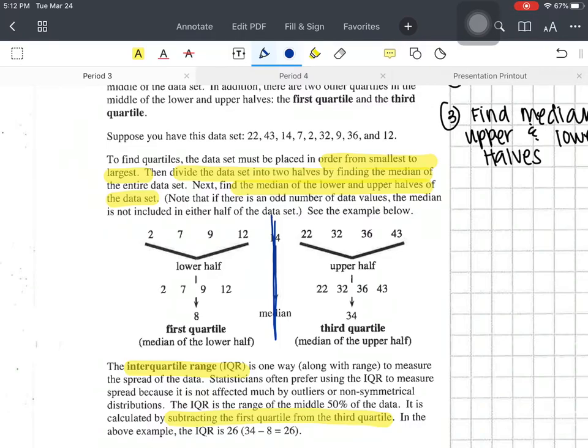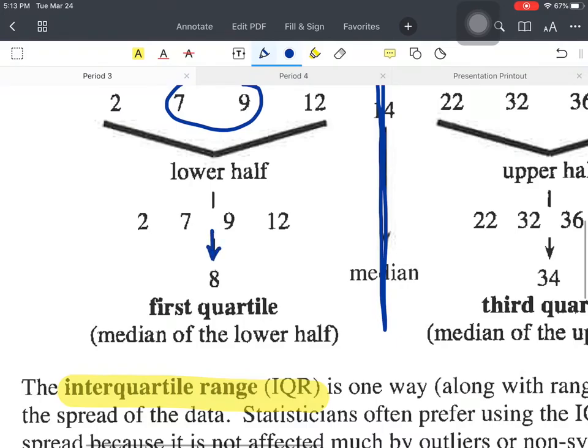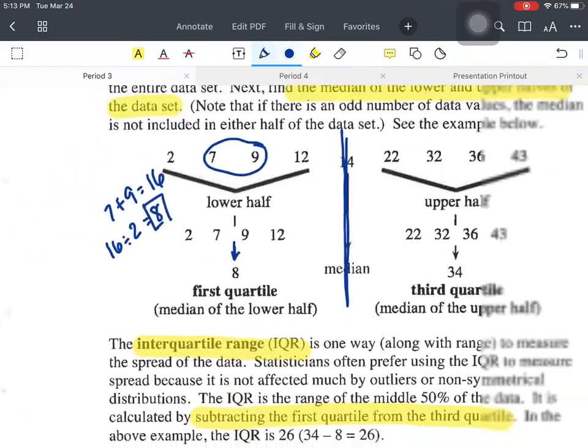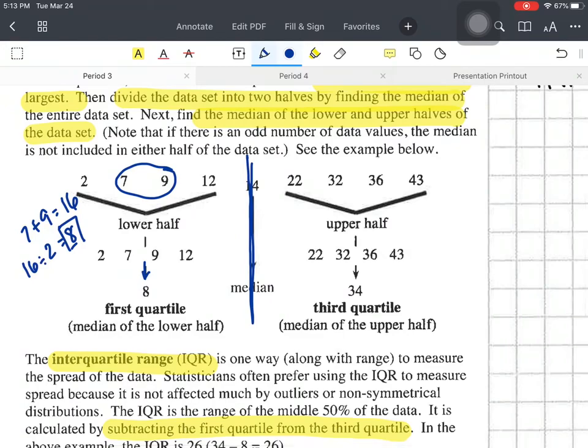I have two middle numbers. So what did they do? They added them together and divided by 2, or you just find the middle number between those two numbers. So what's between 7 and 9? 8. Or if we add them together, 7 plus 9 is 16, and 16 divided by 2 is 8. That is your median of the lower half. Now the upper half. Feel free to pause and rewind if I'm going too quickly.